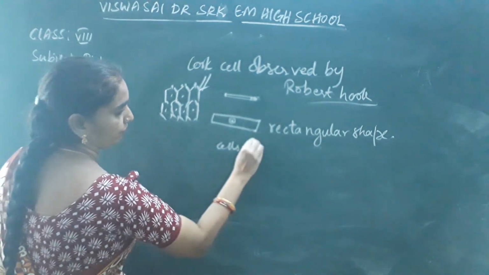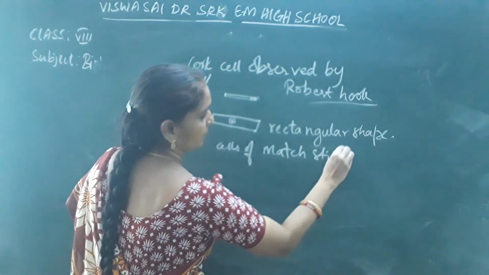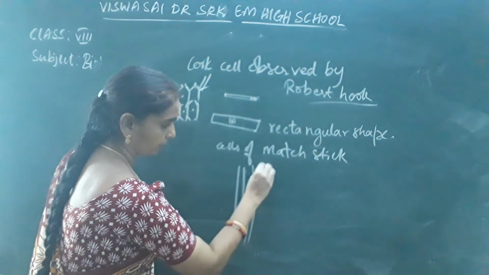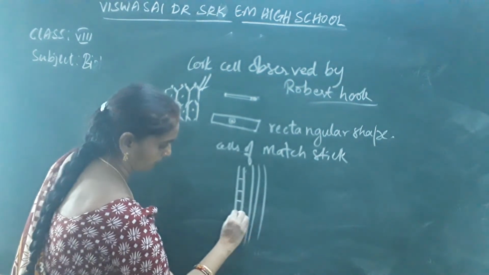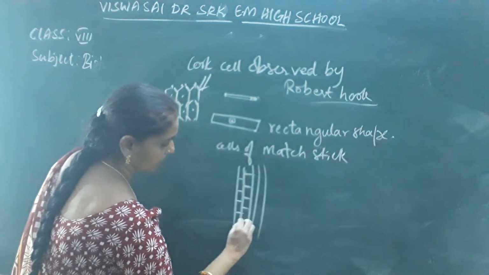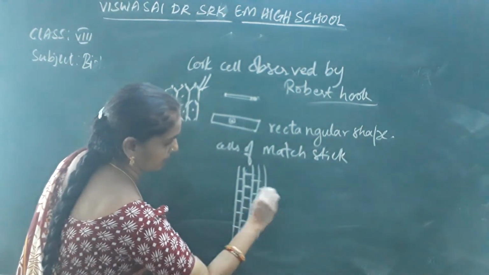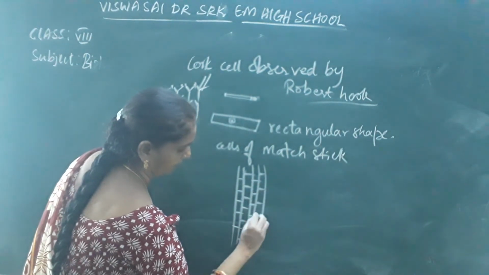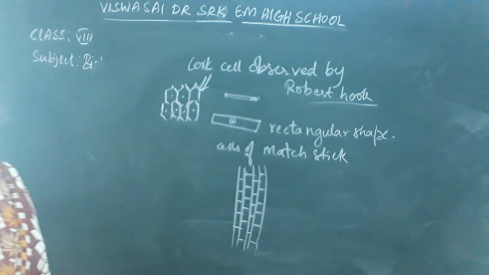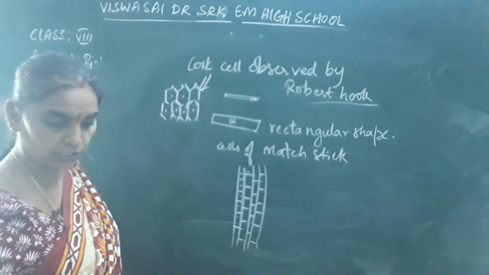Cells of the matchstick, when you observe under the microscope, you can see this type of rectangular shaped cells. So you can find this type of structures over there.